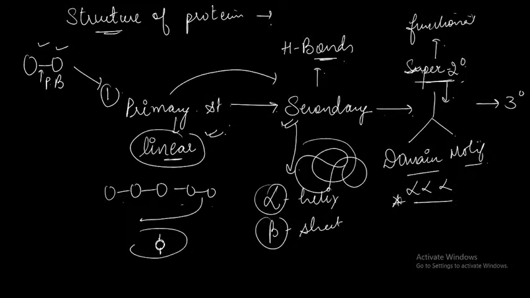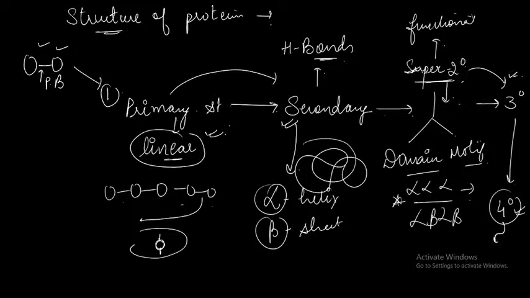For example, alpha alpha alpha or alpha beta alpha beta. There are a number of super secondary structures available which help in the functionality of the organisms, and then the super secondary structures coil onto each other to form the tertiary structure, and from the tertiary you have the final quaternary structure.